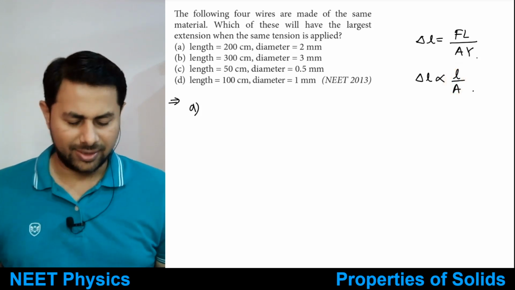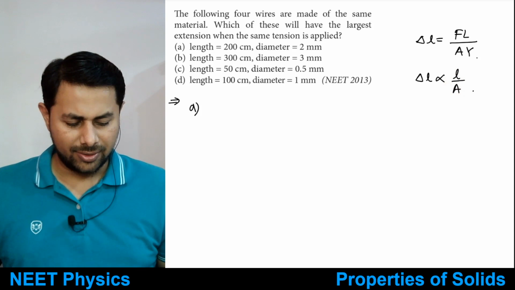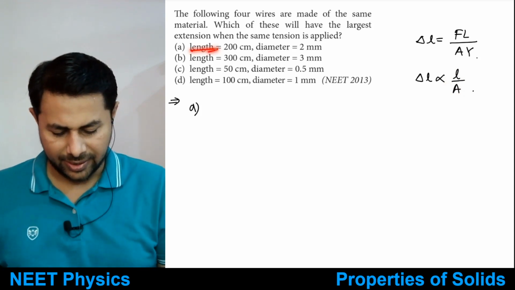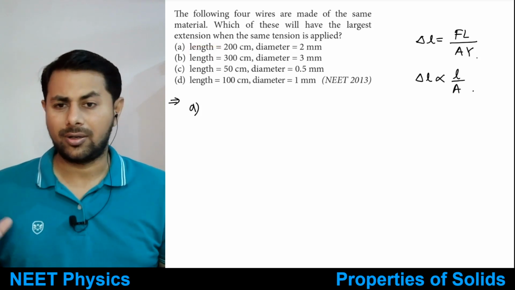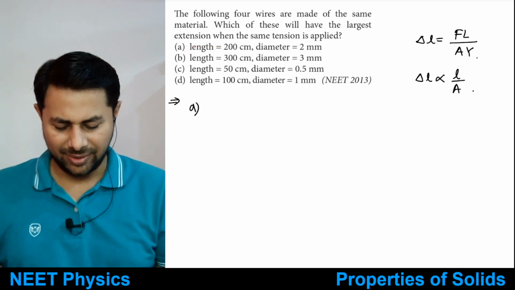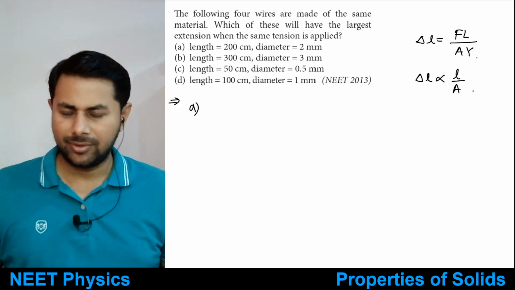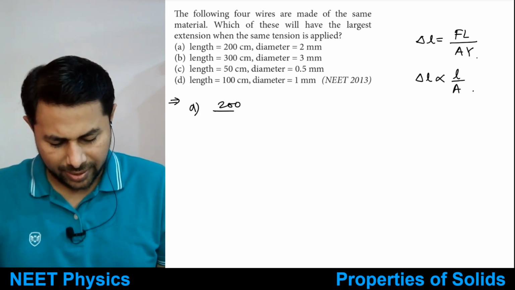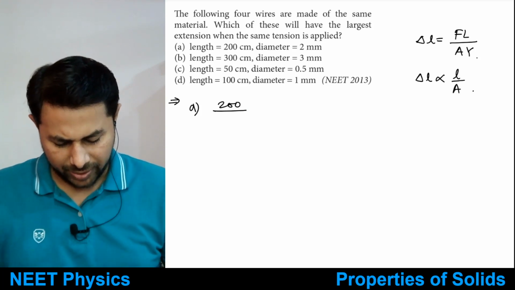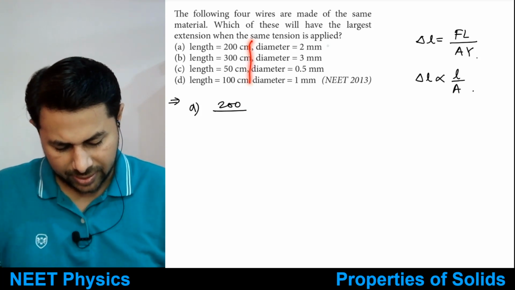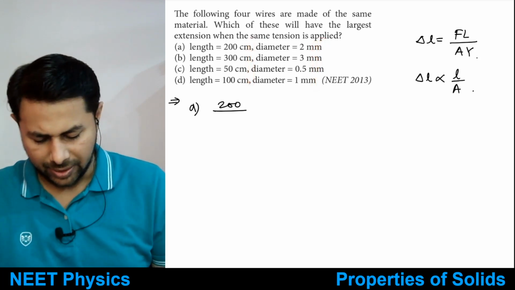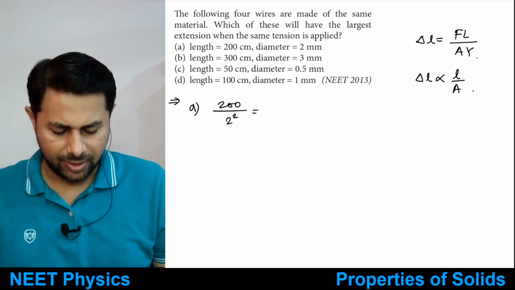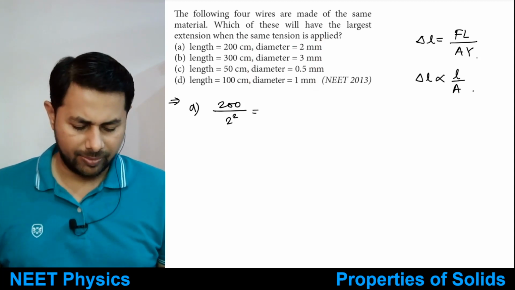There is nothing else in the question. If the length upon area ratio is largest, then that wire will have the largest extension. So let's do that. Length is 200, and the area of cross section, everything is given in the same units. Diameter is 2 millimeters, so you have 2 square in the denominator. So this is 200 divided by 2 square, which means 4.